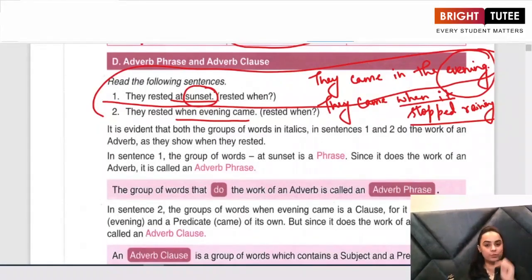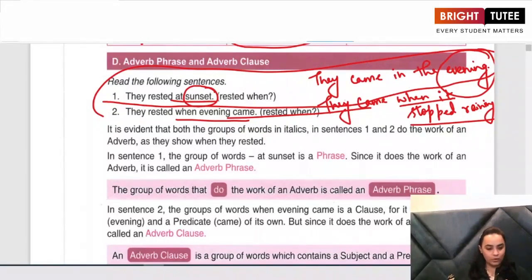So these words were my adverbs. On the other hand, in the next two sentences, my answer was in the form of a clause, which had a subject as well as a predicate in it. So this was known as an adverb clause.